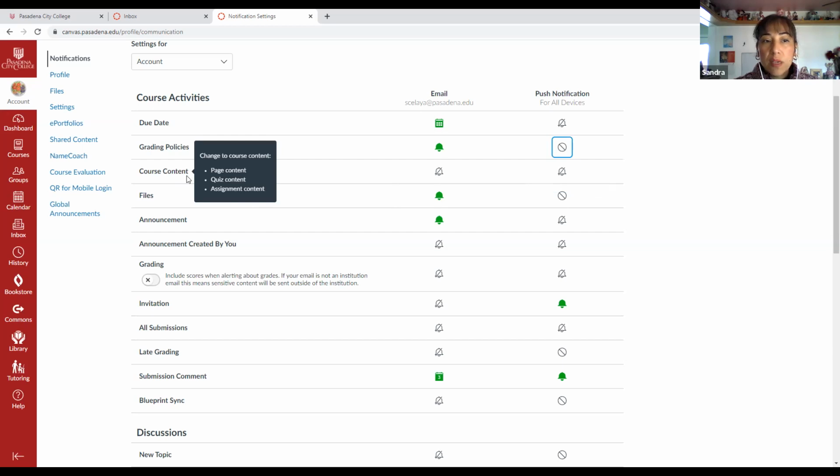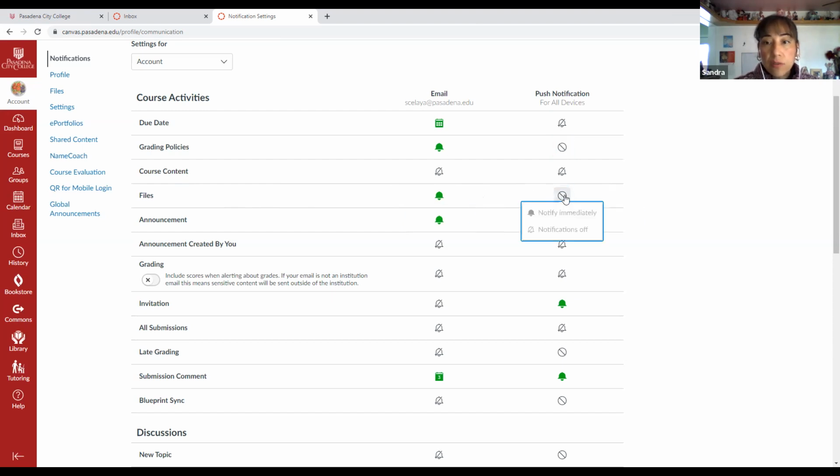If you want to say, go ahead and tell me when the teacher uploads a file, then you're going to receive a notification letting you know that I have uploaded a file. And if you want to push the notifications to all of your devices, I think this one's not available either. Announcements, probably announcements will be best. Notify me immediately. You click on that one, it will turn green right away. When you make them green, it will notify you through your phone, iPad, or other computers that are connected with that same email.